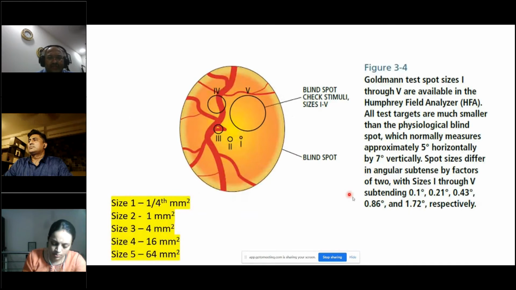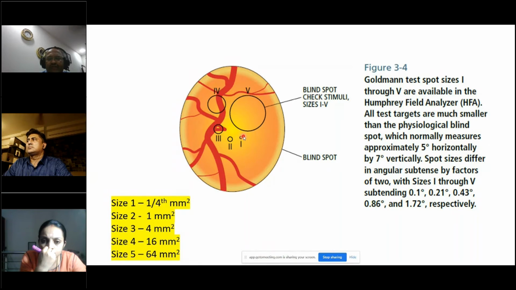And coming to the stimulus size which is used, size 1 is 1/4 of a millimeter square, which is the smallest here, and size 2 is 1 millimeter square, and size 3 is 4 millimeter square, which is commonly used, and size 4 is 16 millimeter square, and size 5 is 64 millimeter square. All these fall into the range of the blind spot.